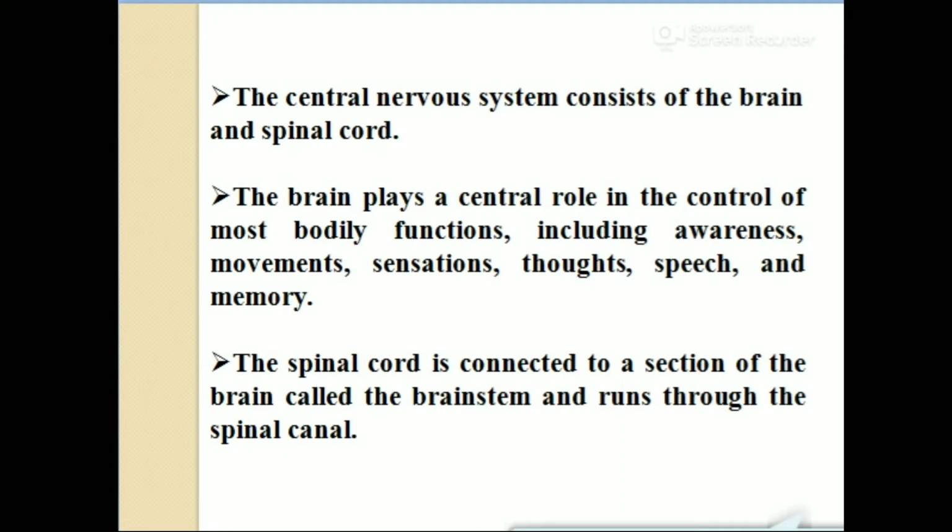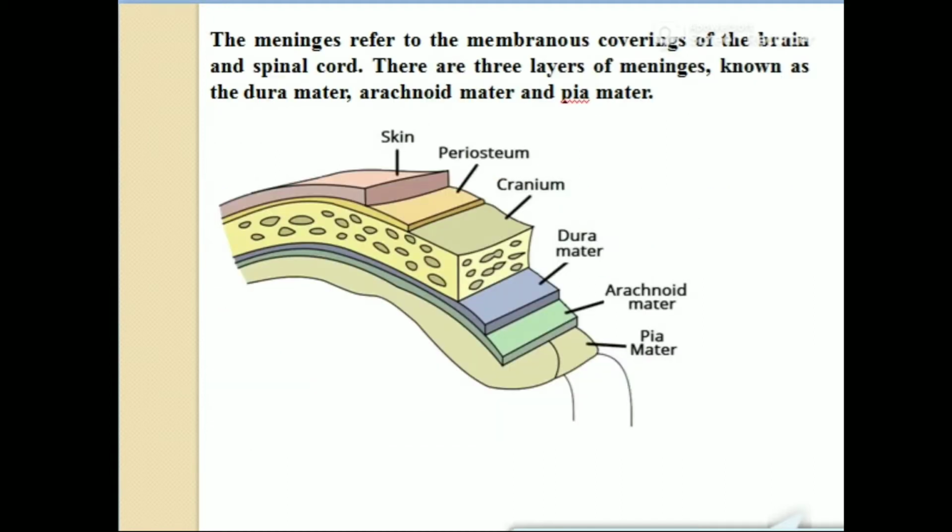If we cut the brain, or look at its layers, we can see the different parts. Meninges refer to the membranous covering of the brain and spinal cord. That means the layers present in the brain are also present in the spinal cord.